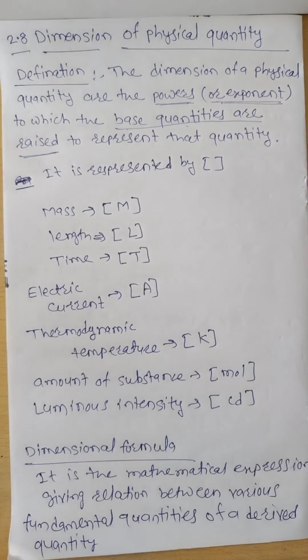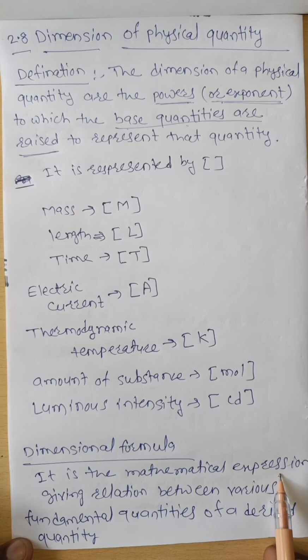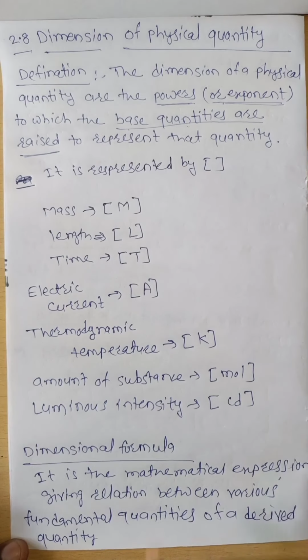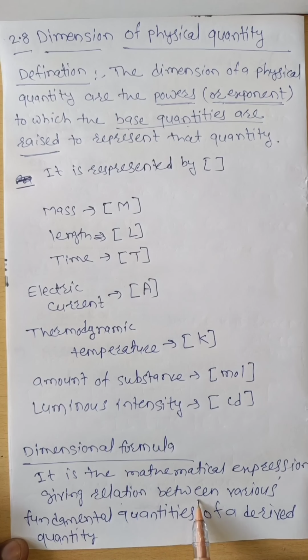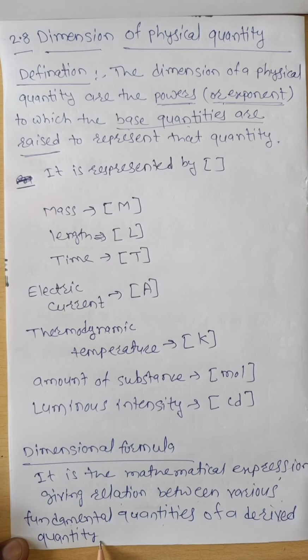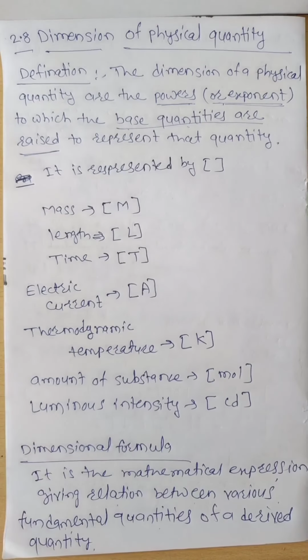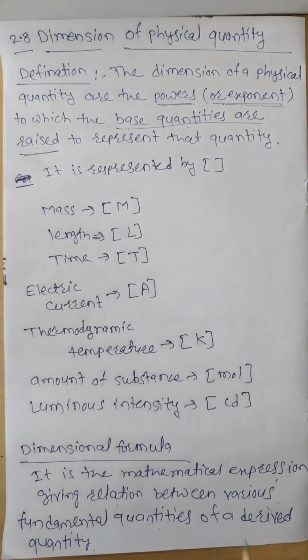What is the definition of dimensional formula? It is the mathematical expression or representation giving the relation between various fundamental quantities of a derived quantity. Means when the derived quantity is represented in terms of fundamental quantities, that is known as a dimensional formula.